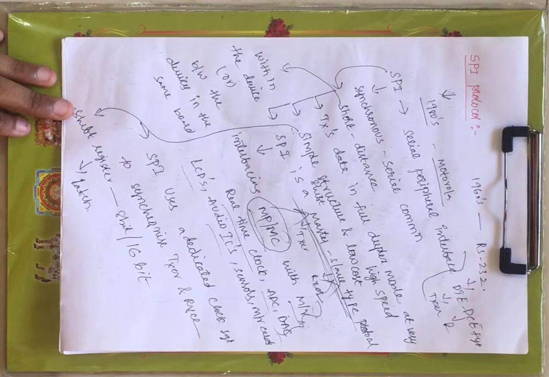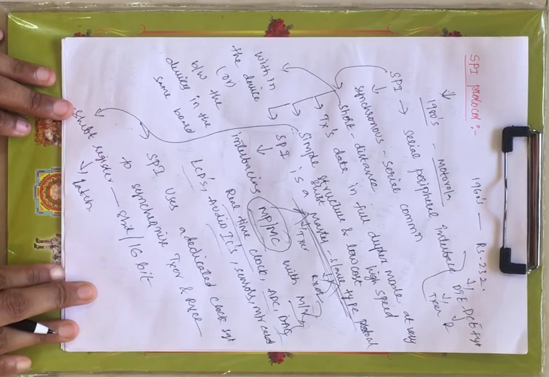Now RS-232 supports serial exchange of data between your DTE and DCE, and that is of asynchronous type. Now coming to SPI protocol, this is a synchronous serial communication protocol.